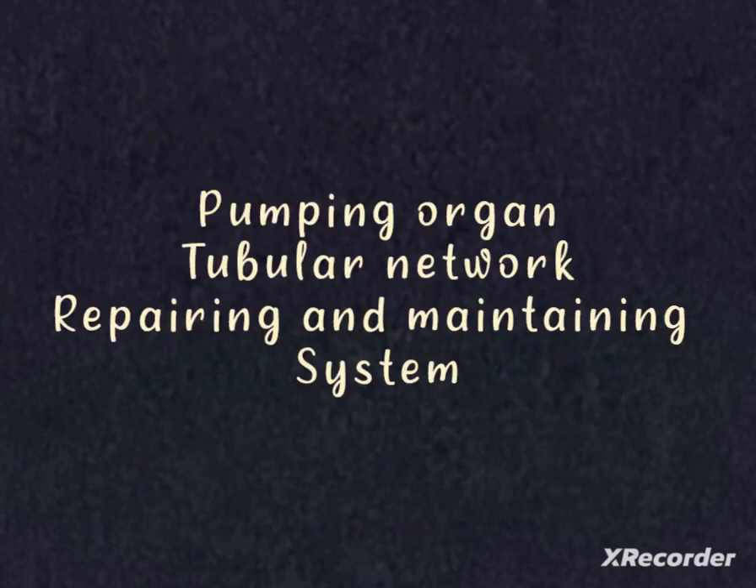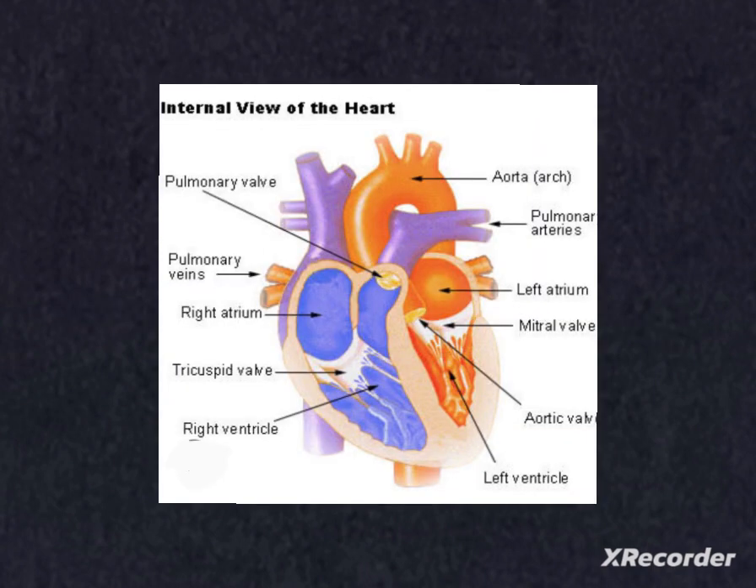Now we need some help to ensure all these activities, that is a pumping organ to push blood around the body, a network of tubes to reach all the tissues, and a system to maintain and repair the damaged network. Now let's know about the organ which helps in the pumping of the blood. That is our pump, the heart. The heart acts as a pumping machine for transportation.